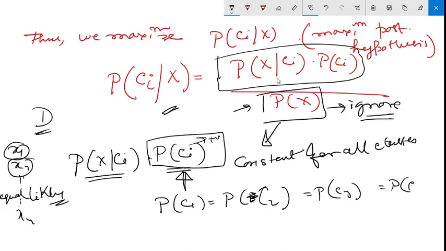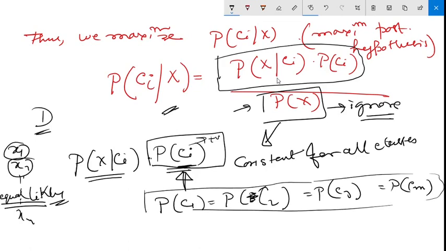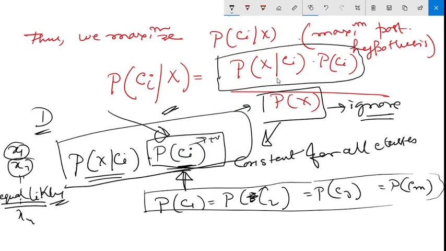In fact, up to C(m), all are having equal chances of appearing. That means they are called equally likely. So if they are equally likely initially, we can ignore this part also.